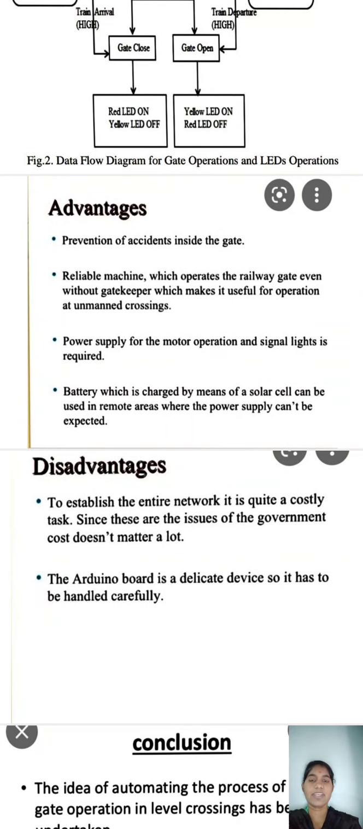Advantages. Here are the advantages of this project: prevention of accidents at the gate, a reliable machine which operates the railway gate even without a gatekeeper, which makes it useful for operation at unmanned crossings. Power supply is required for the motor operation and signal light. A battery charged by means of a solar cell can be used in remote areas where the power supply can't be expected. Disadvantages.